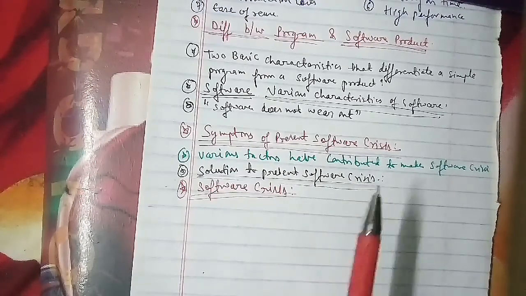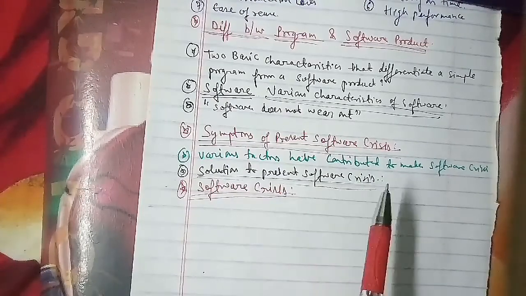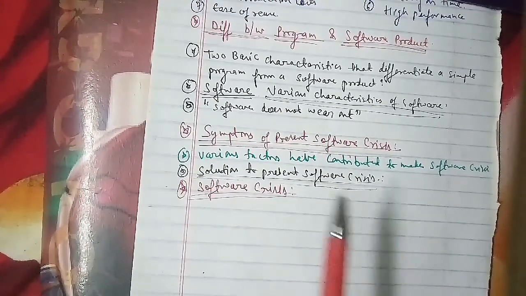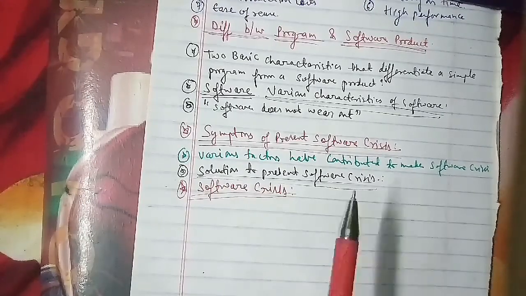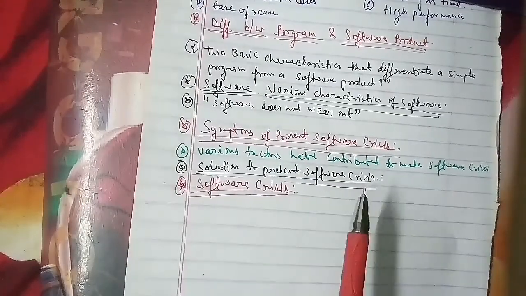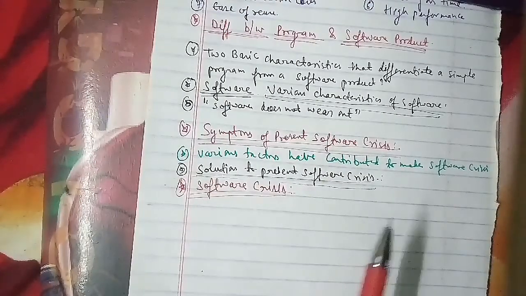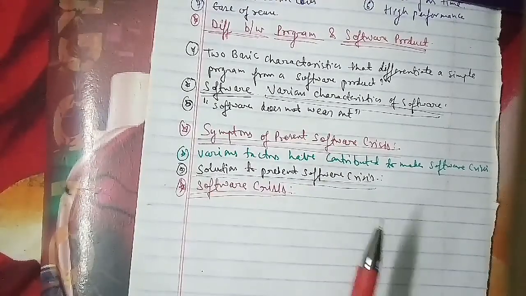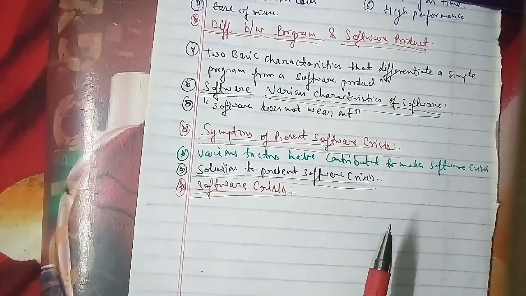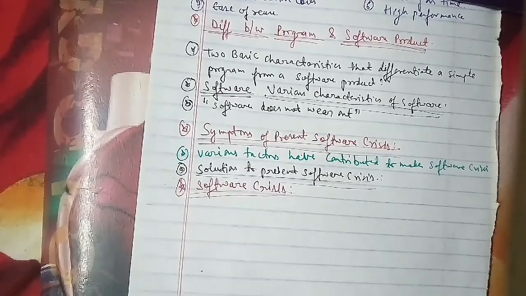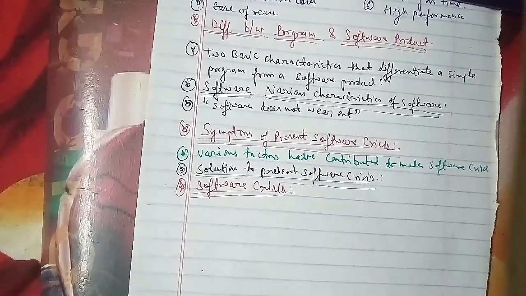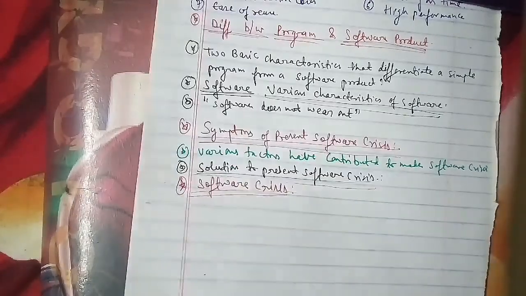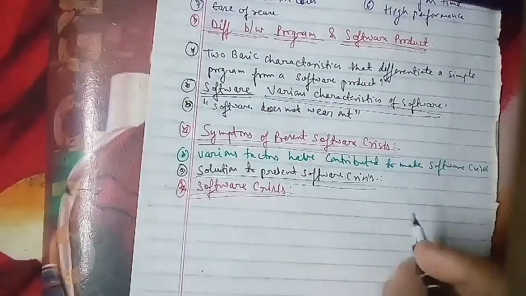Now I will show a graph of the ratio of hardware cost by software cost versus years. This graph shows that the cost of software is increasing more rapidly than the hardware cost, which represents the software crisis. Let's go ahead with drawing that graph.